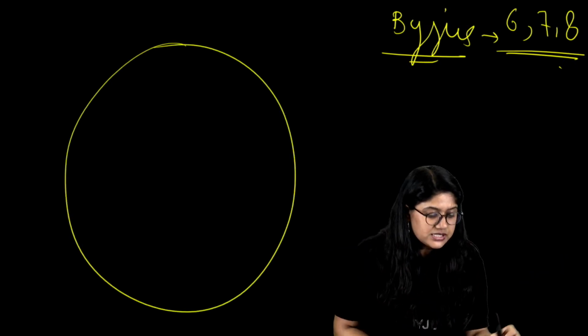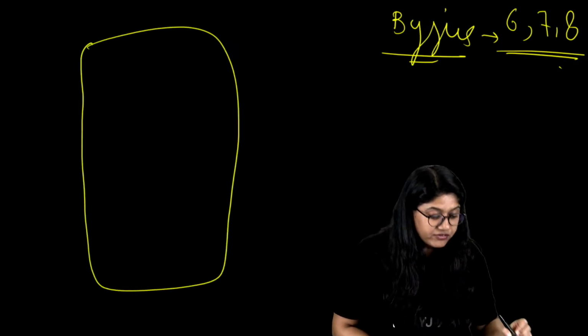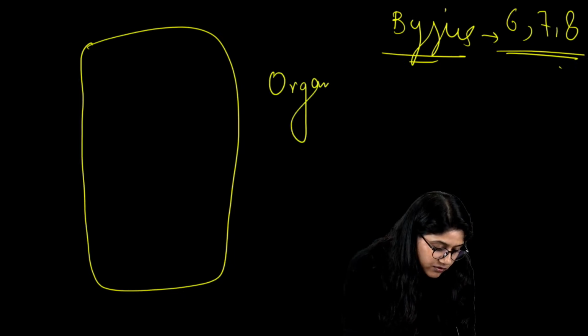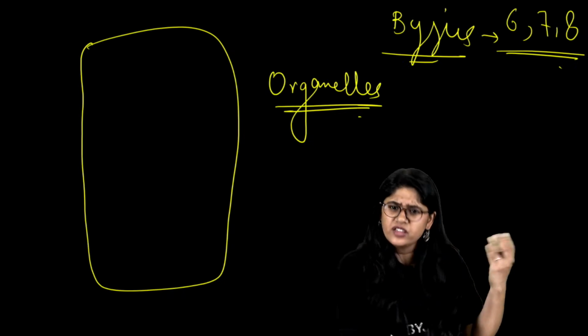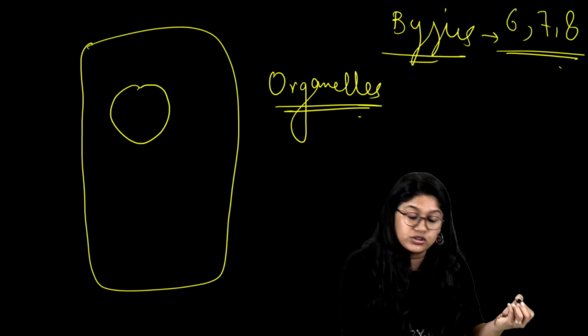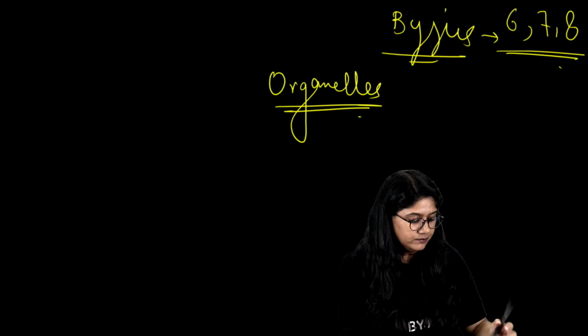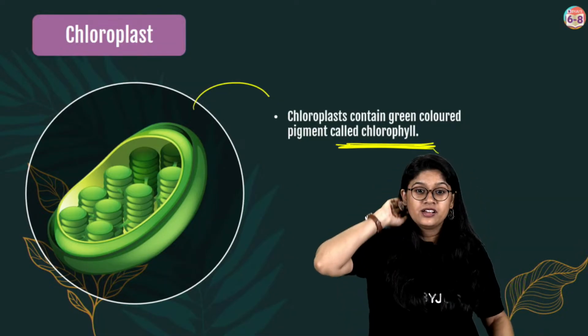Similarly, in the cell we have different organelles. We can't call them organs because they are not organs. So we have different organelles like the nucleus and the chloroplast. Clear? You will be learning more about them in your higher classes, next class only.